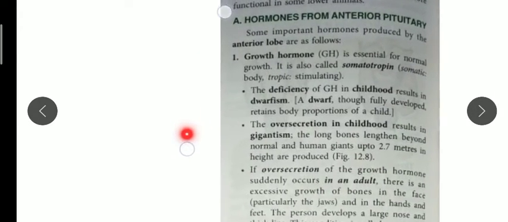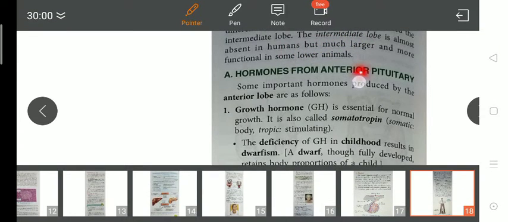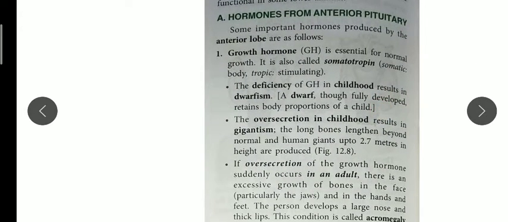Here you can see the front part and the posterior part are different from the rest. You can see the diagram. The intermediate lobe is present, but it is a very small part, while the other two are the large parts. In humans it is nearly absent, but in some lower animals the intermediate lobe is highly developed. So what are the hormones secreted by the anterior pituitary?